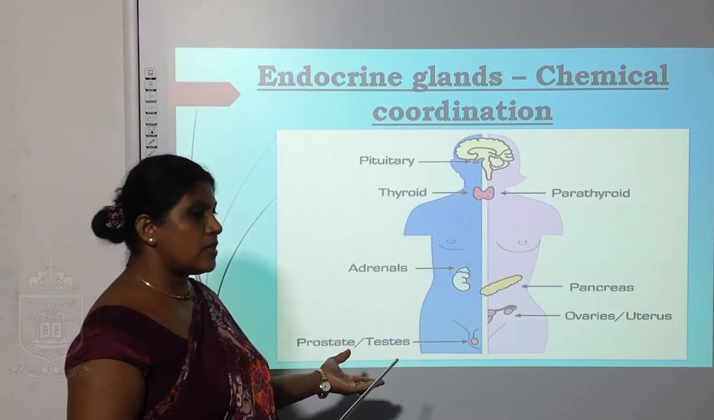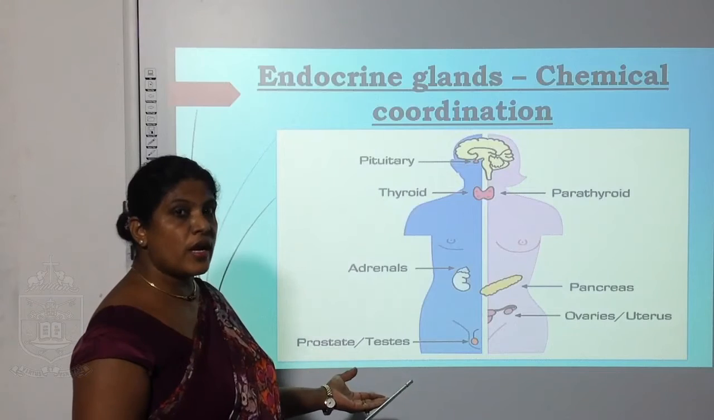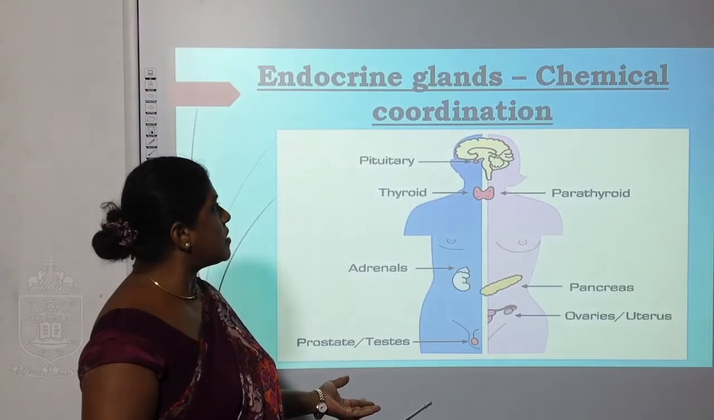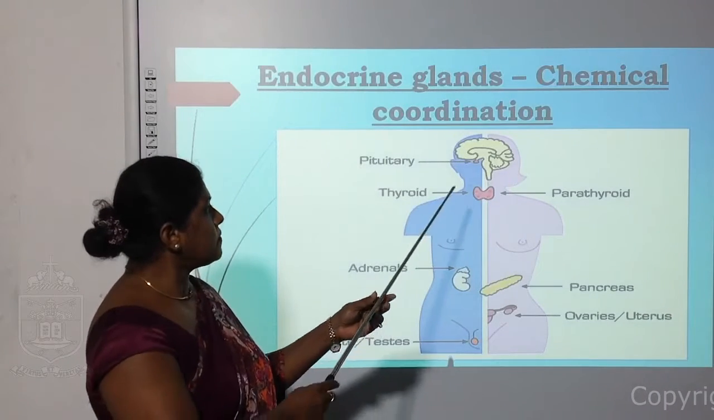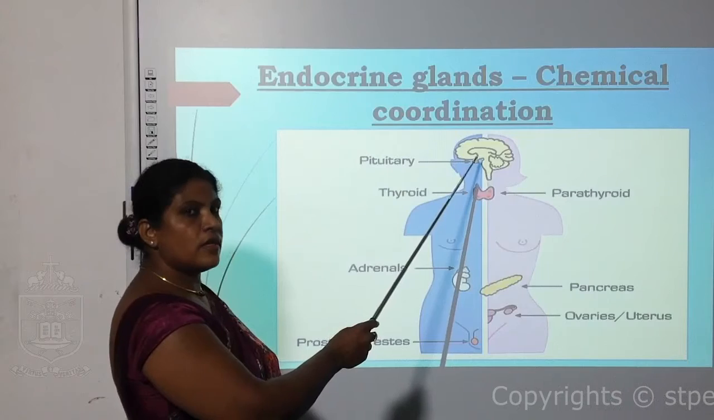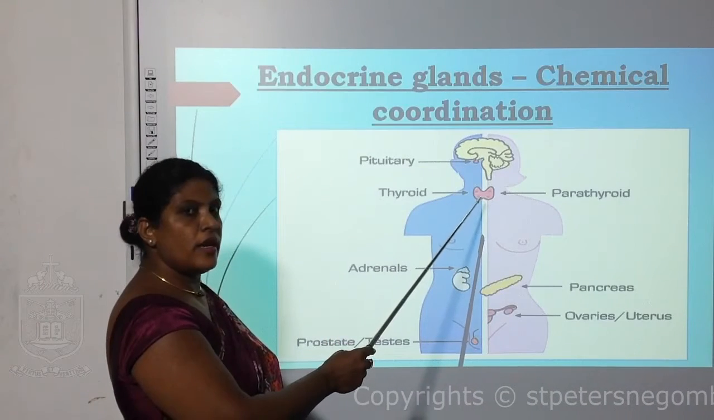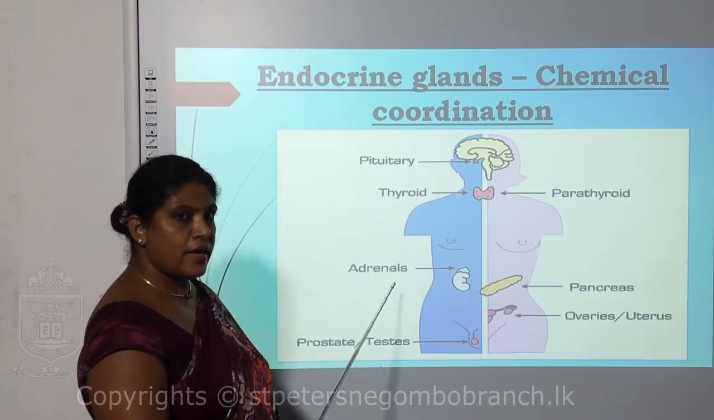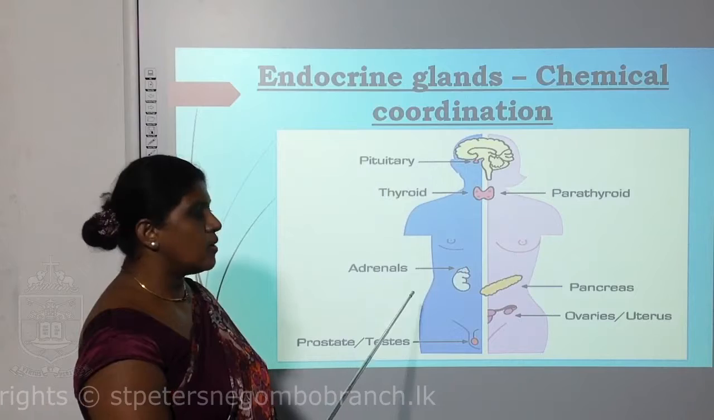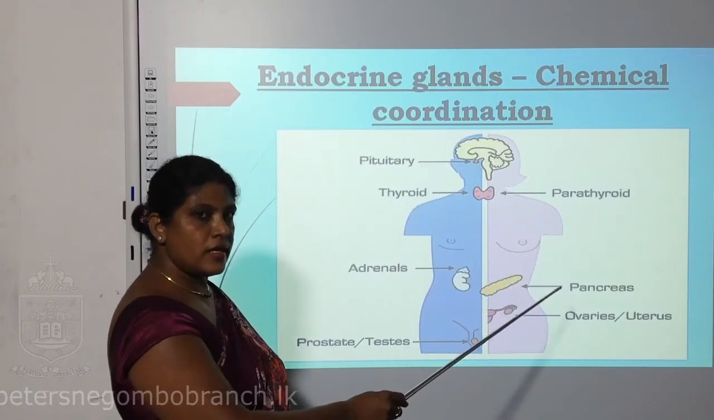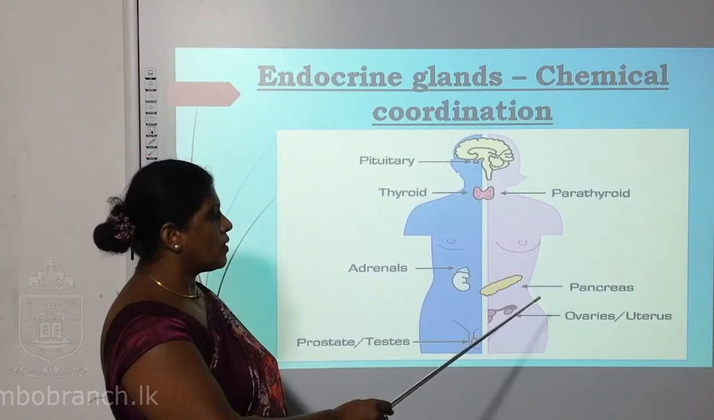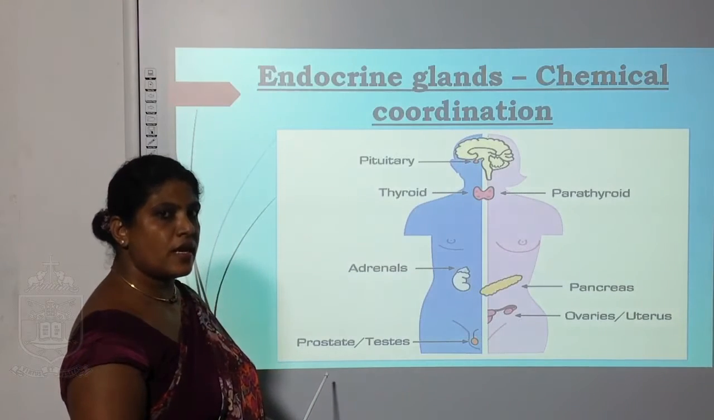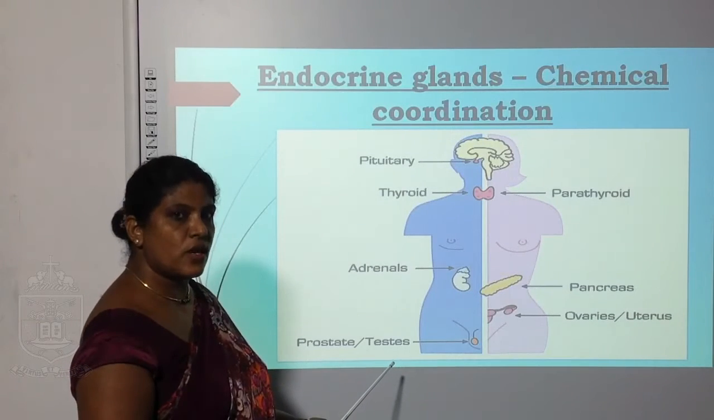Then here you can see in this diagram what these endocrine glands are. So, the glands involved with the chemical coordination: pituitary gland, located in your brain region; thyroid gland; parathyroid gland; adrenal gland, located on the kidney; pancreas; ovaries; and the testes of men.